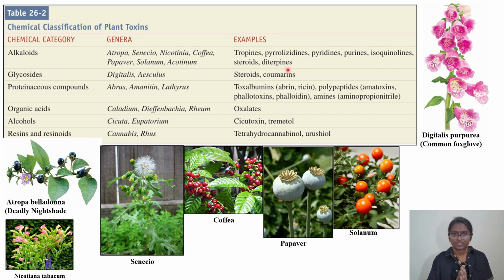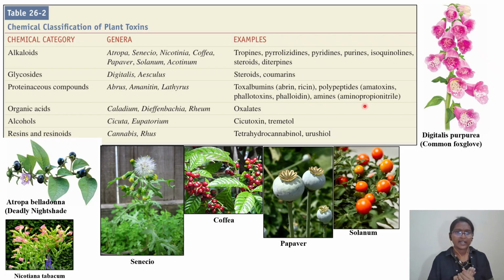Third one is proteinaceous compounds. We have abrus, amanita, lathyrus. Abrus, toxalbumins, abrin and ricin. Then we have polypeptides, amatoxin, phallotoxin, and phalloidin, which are seen in the case of mushroom poisoning. Amines, that is aminopropionitrile. Okay.